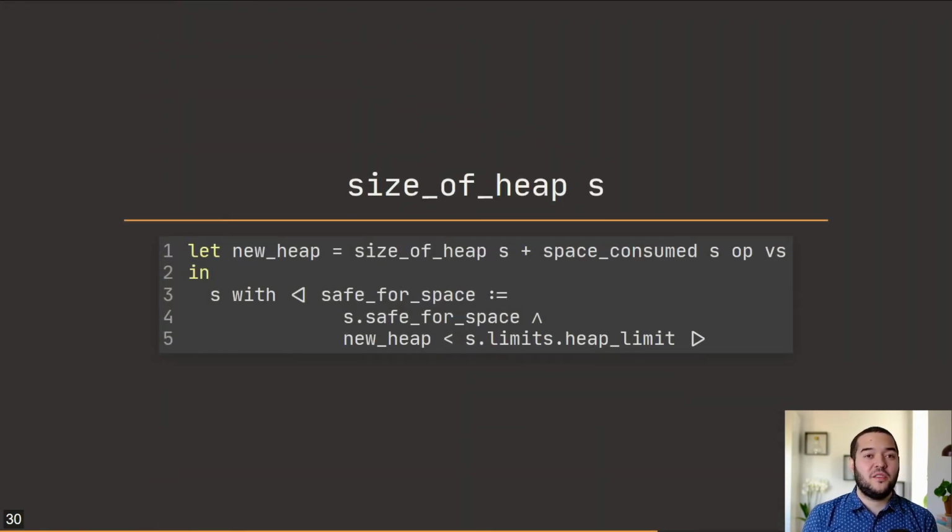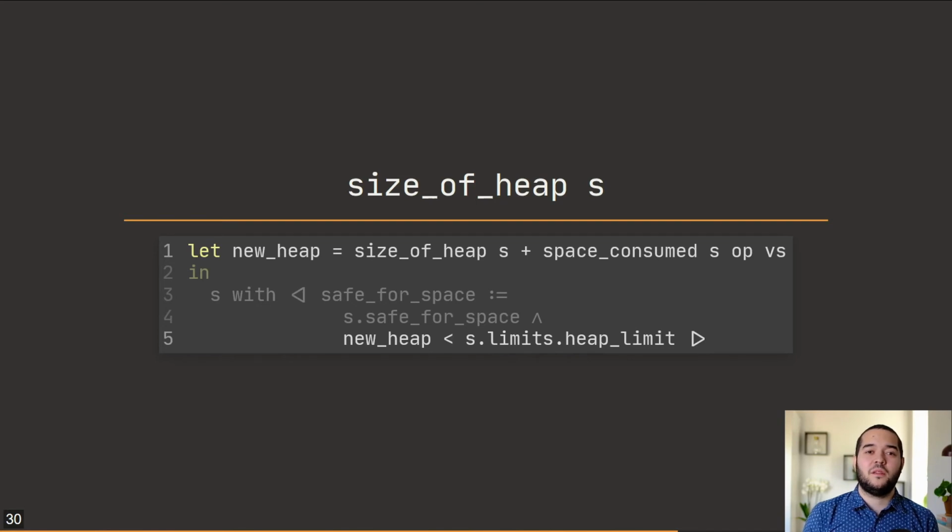Conversely, this is the measurement of heap size before a heap consuming operation is performed. Again, we make a conjunction with the current value of save for space. Then we measure the amount of heap performing the operation will require. This is the size of the current heap plus the space needed to perform the operation. A space consumed is a characterization of the space needed to perform an operation in terms of its arguments. Finally, we check if our new heap is within the limits and update save for space accordingly.